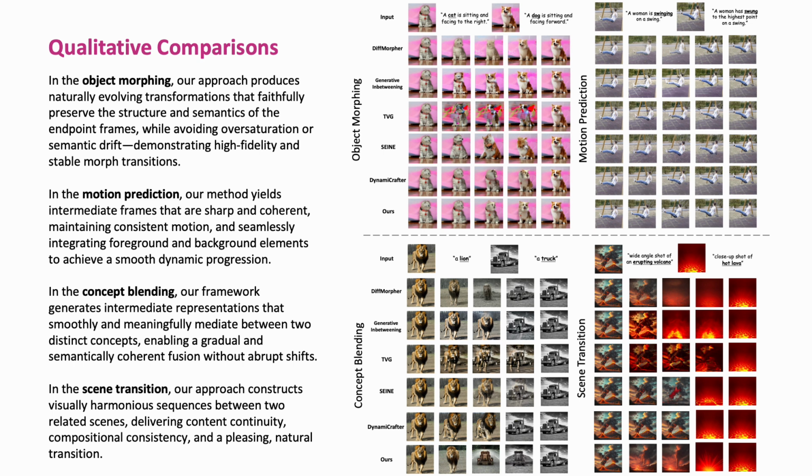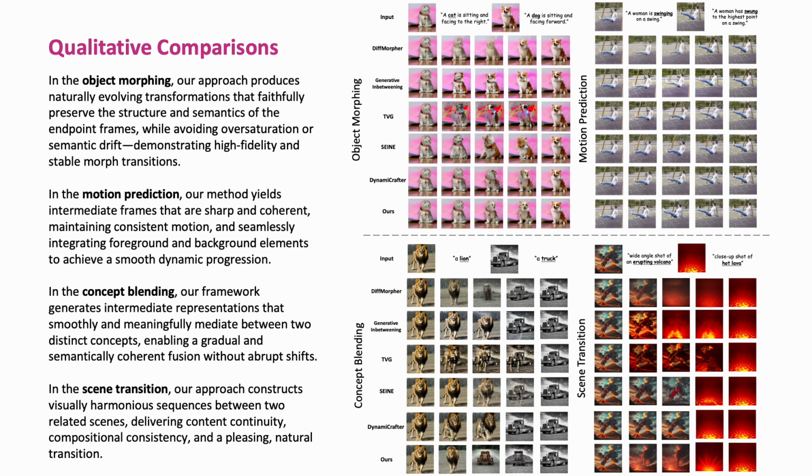In the object morphing, our approach produces naturally evolving transformations that faithfully preserve the structure and semantics of the endpoint frames, while avoiding oversaturation or semantic drift, demonstrating high fidelity and stable morph transitions. In the motion prediction, our method yields intermediate frames that are sharp and coherent, maintaining consistent motion, and seamlessly integrating foreground and background elements to achieve a smooth, dynamic progression.